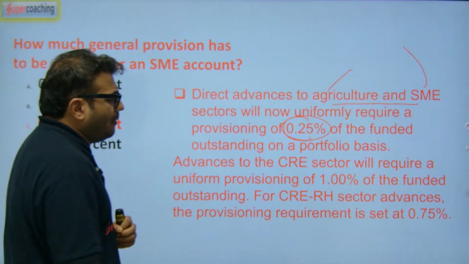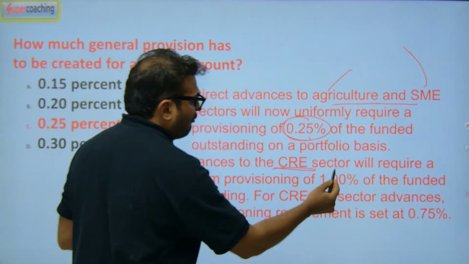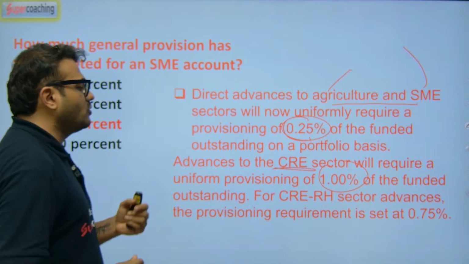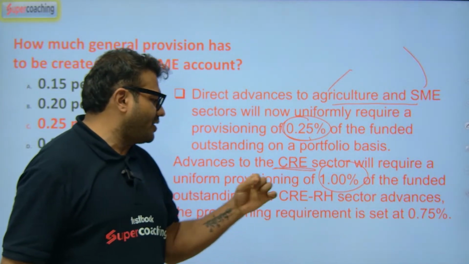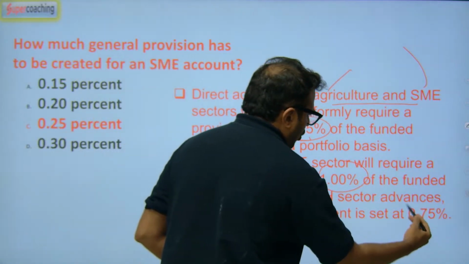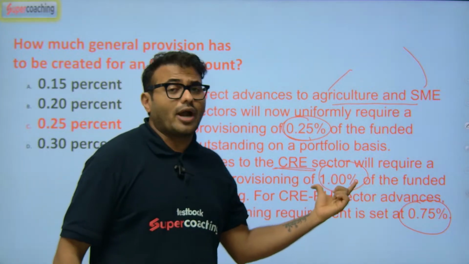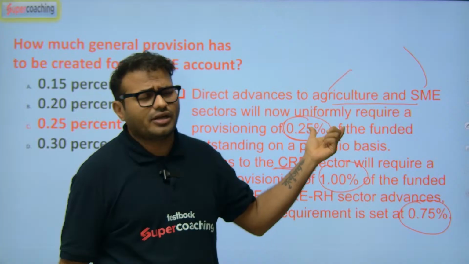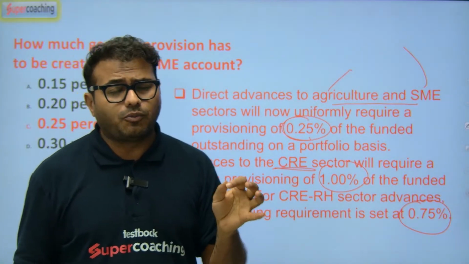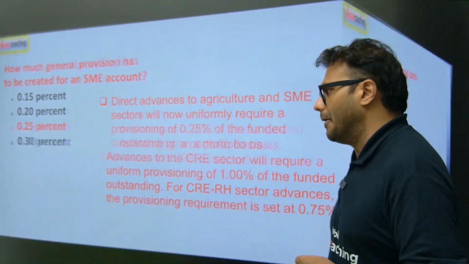When advances are to the real estate sector, the uniform provisioning is 1% of the funded outstanding. For CRE residential housing, the provisioning should be 0.75. So other than residential housing, real estate business requires 1% provisioning. If residential housing, 0.75. Agriculture and SME is 0.25 provisioning as per the RBI's rule, and that's the concept here.